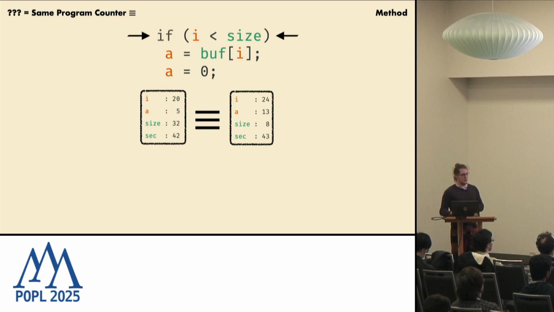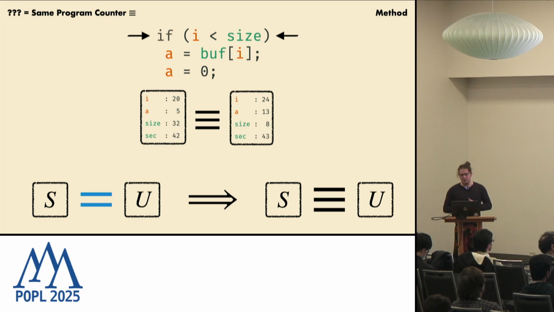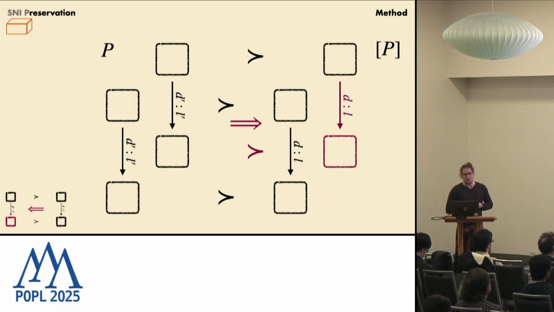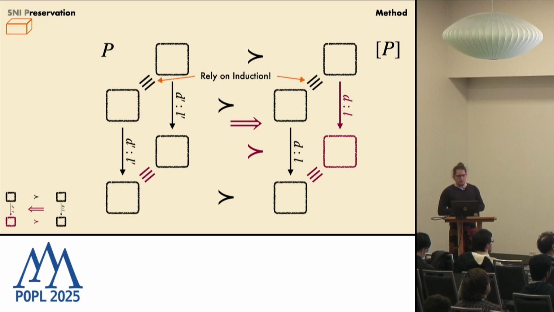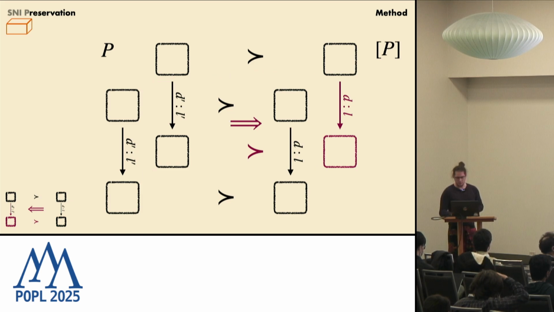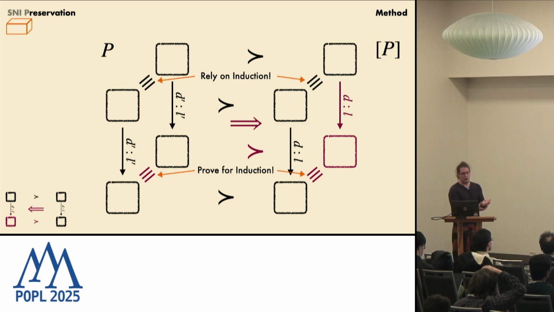And the nice property is this is nice for our induction because initially we have our states to be indistinguishable. They're initial, so they have the same program counter. So with that, we can rely in induction on the upper part, and we have to prove for our induction to go through that this also holds after our cube executed.